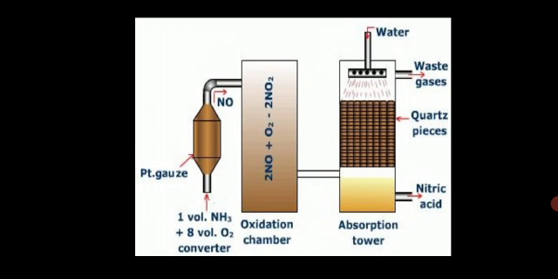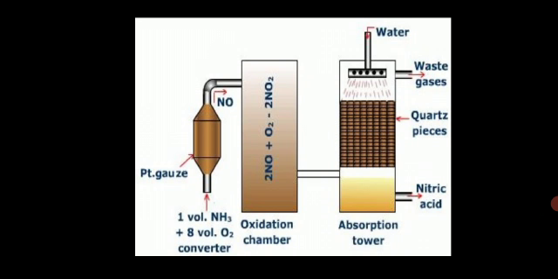The tower consists of acid proof flint, you can see it on the screen. It is packed with quartz, and from the top water is being sprayed. You can see on the screen that from the top the water is being spread. Clear? Nitrogen dioxide mixed with excess of air, because in the beginning I have taken more air, 1:8 or 1:10 by volume of ammonia to oxygen, is introduced in the tower.